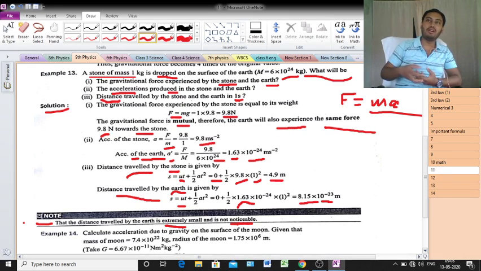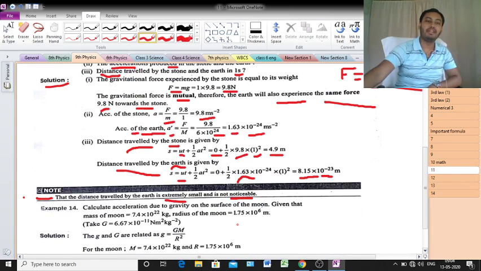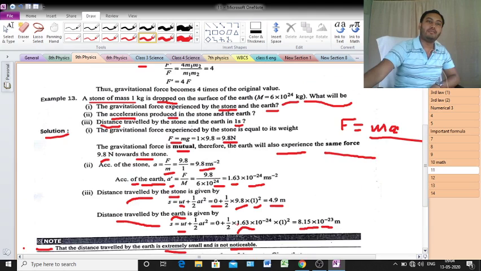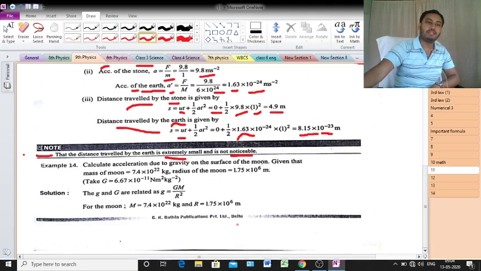Why low? Because the mass of the earth is very heavy with respect to the mass of the stone. That's why the phenomenon is the same, but still we can't notice it. We can't observe it, because the value is very low. Okay, I hope you understand example number 13.